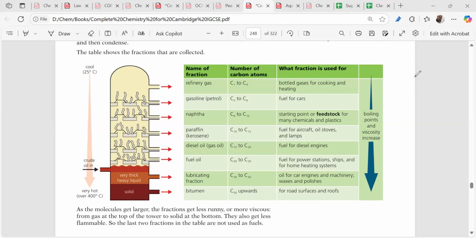Now, we learned that if the chain length increases, please try to open the Zoom chat and send me a message. If the chain length increases, what do you feel? Does the intermolecular force of attraction increase, I, or decrease, D? Please send me in the Zoom chat.